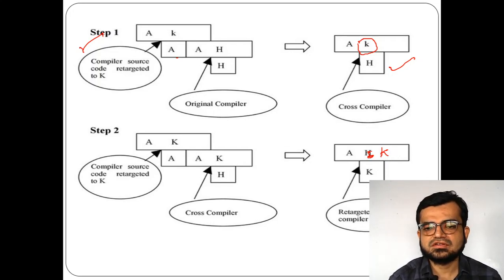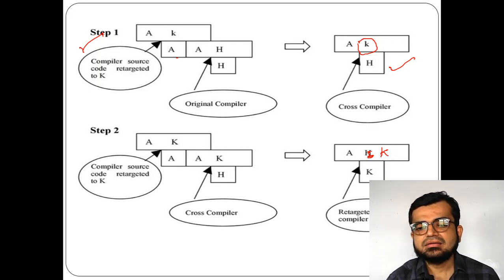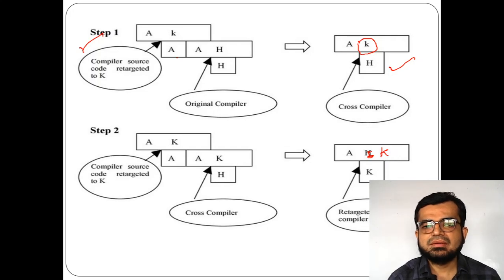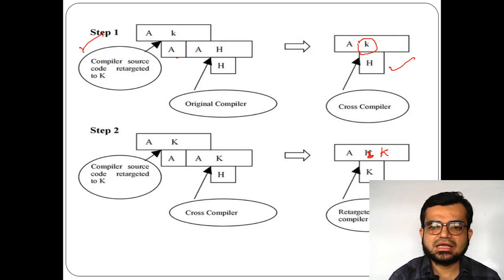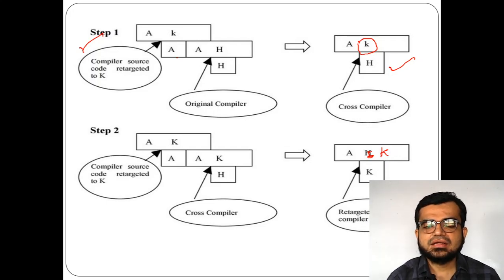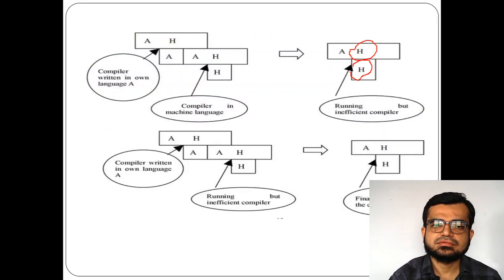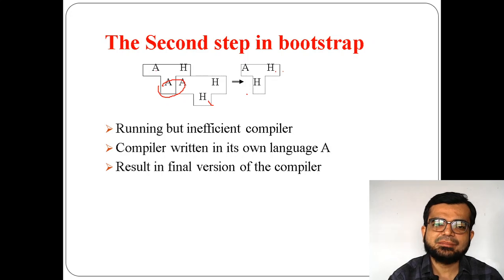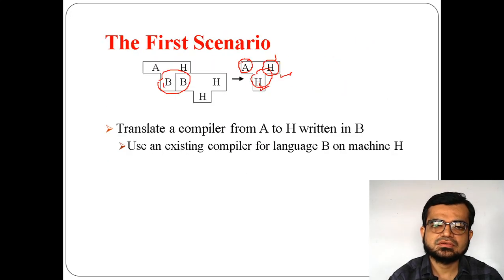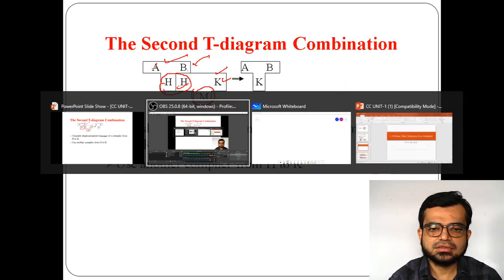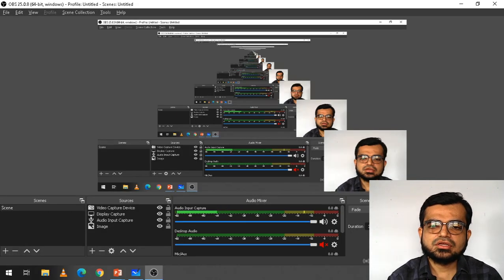So first we retargeted to K to get the cross compiler, and again we retargeted to K through that cross compiler to get the retargeted compiler. So this is regarding your porting process, and both bootstrapping and porting. So this completes the first chapter of your first unit.